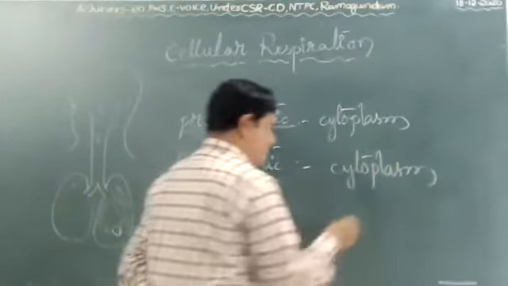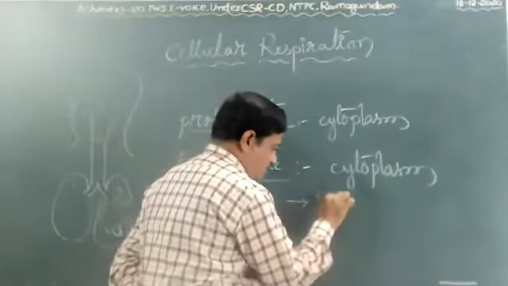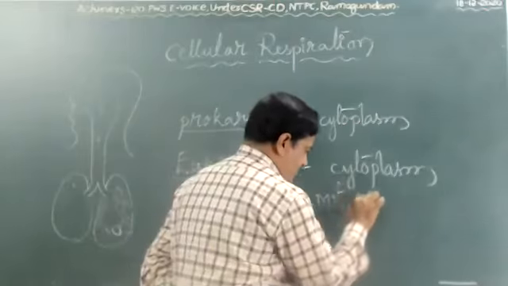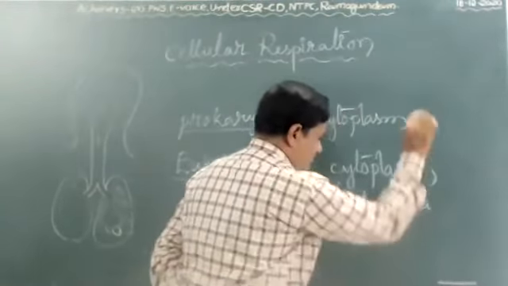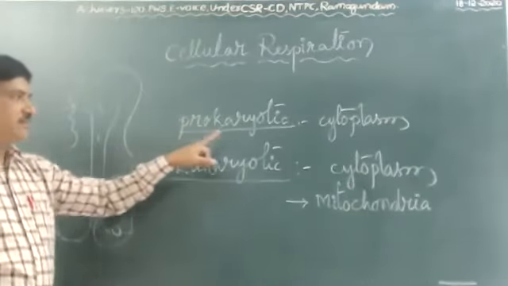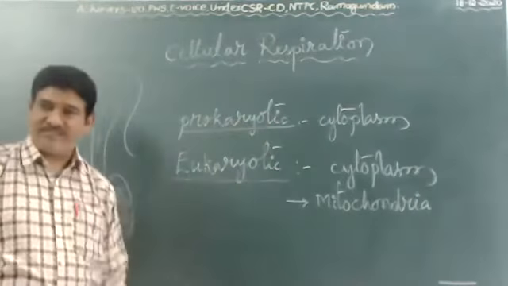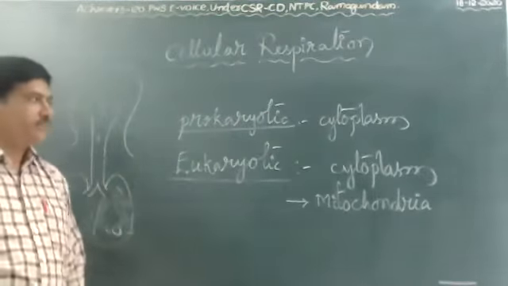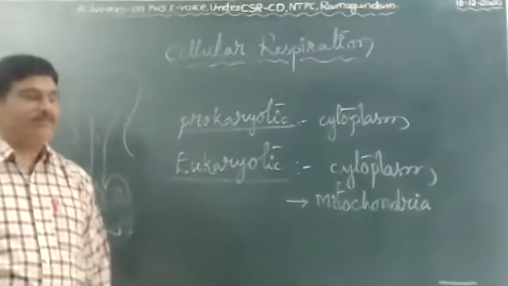In the cytoplasm, one more organelle is present that is very, very important: mitochondria. Okay, children. Cellular respiration occurred in the cytoplasm of the prokaryotes. Example: bacterium, yeast. These are all examples.